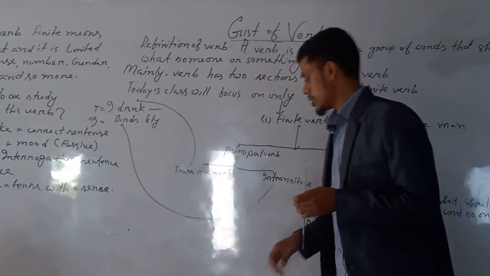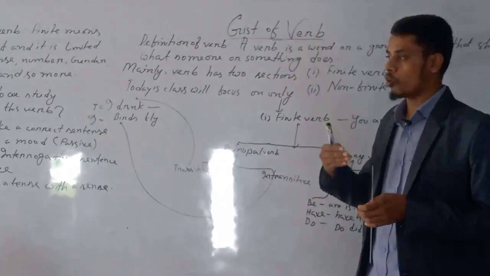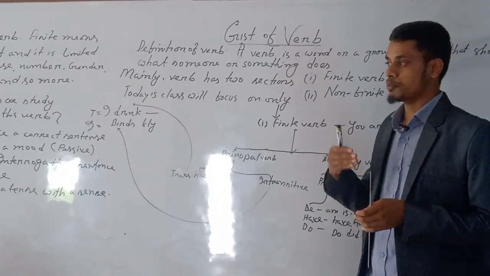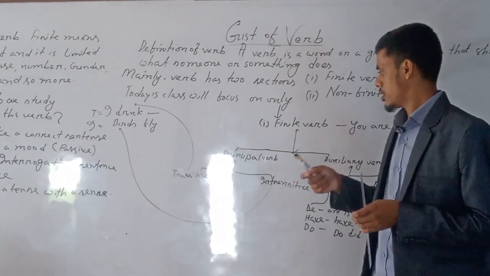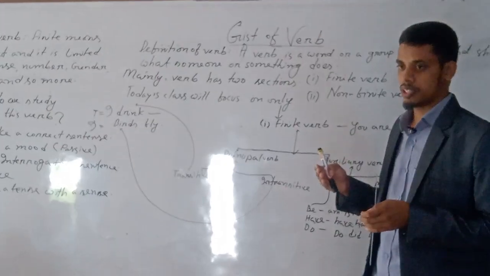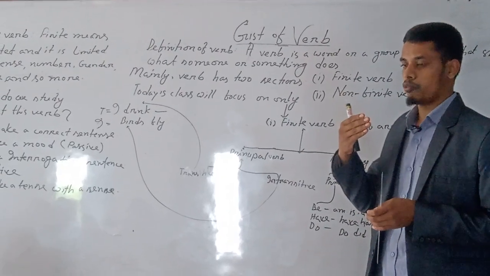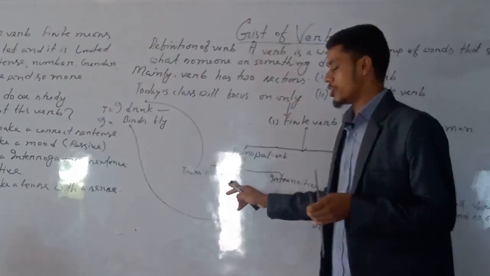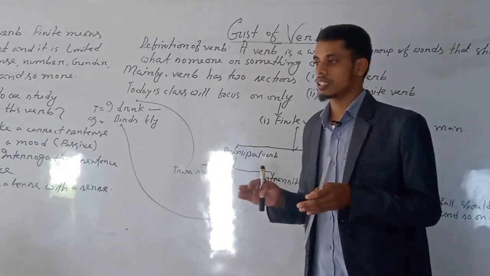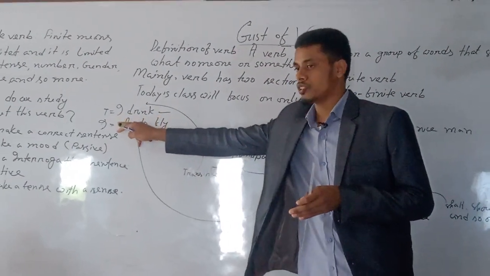Now look at some examples, firstly of principal verb. A transitive verb always follows an object. It cannot express the meaning without an object. That is called a transitive verb. If we write it on the whiteboard, it will take time, so this is just a slide to give the message. Transitive verb always follows an object; without an object, it can't express meaning. Look, T means transitive.